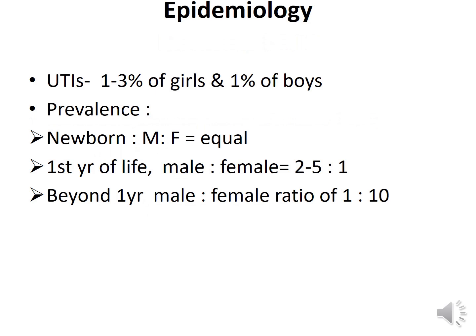Now come to the incidence. 1 to 3% of girls and 1% of boys have urinary tract infection in their lifetime. The prevalence is different at different age groups. In the newborn, it occurs with equal frequency in males and females. In the first year of life, in males, it is 2 to 5 times more common than in females. After 1 year, the male to female ratio is 1:10. That means in females, it occurs 10 times more than in males.